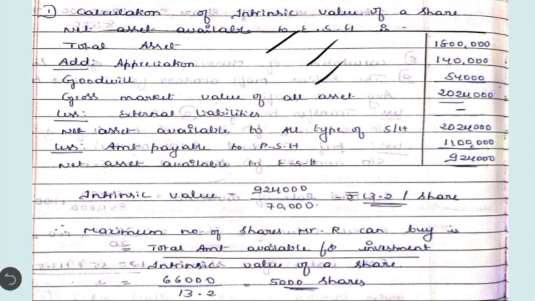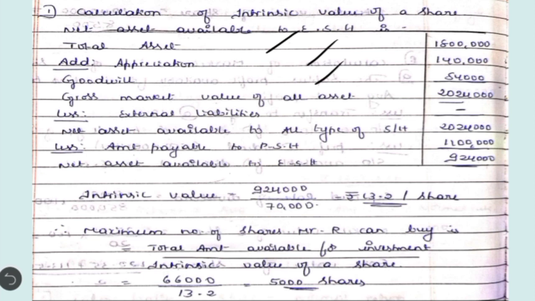From this actually we are going to deduct the external liabilities, but on the liability side we have only preference share capital and equity share capital. We do not have any external liabilities, so it is nil. So we will have balance which is 20 lakh 24,000. This balance is called net asset available for all types of shareholders.